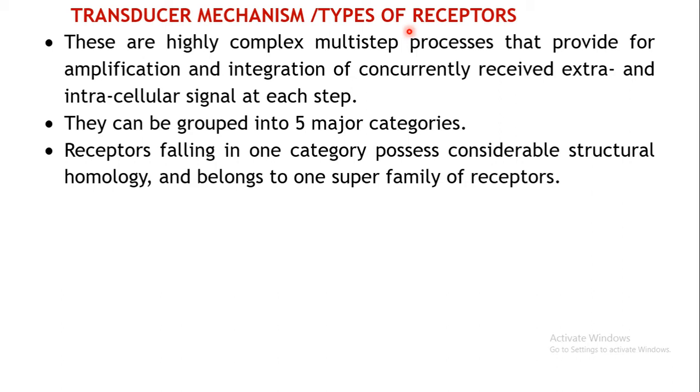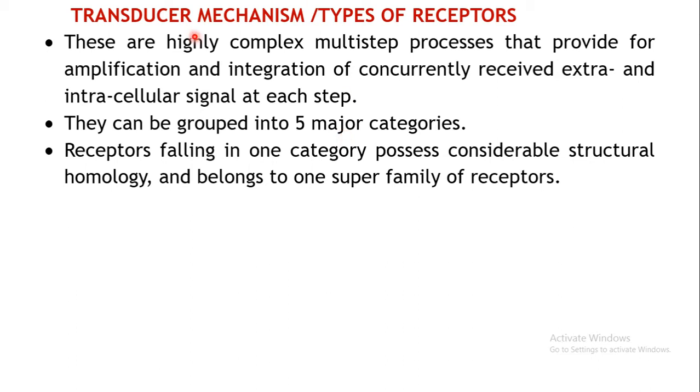Depending upon the structural homology or the signaling pathways, these are grouped into 5 major categories. Based on those multiple steps which may be involved, or sometimes in a single step, the signal may get transduced, that is, a drug action may be converted into a drug effect.